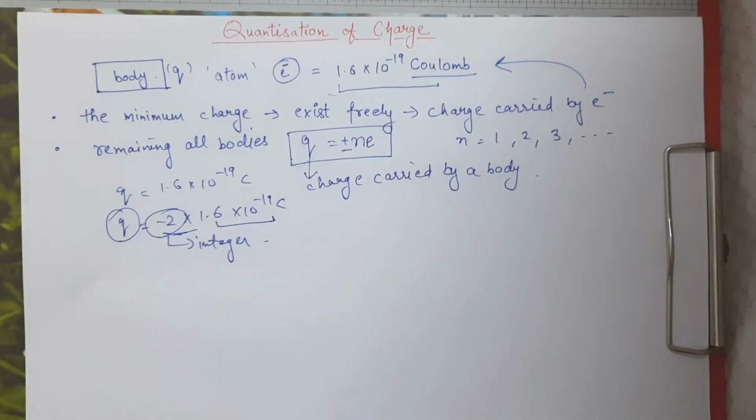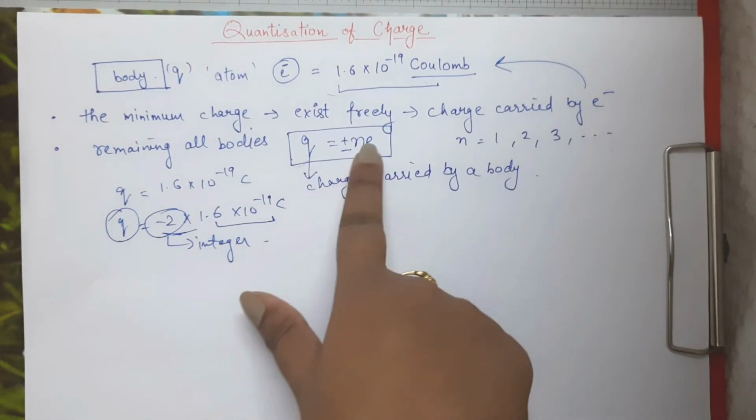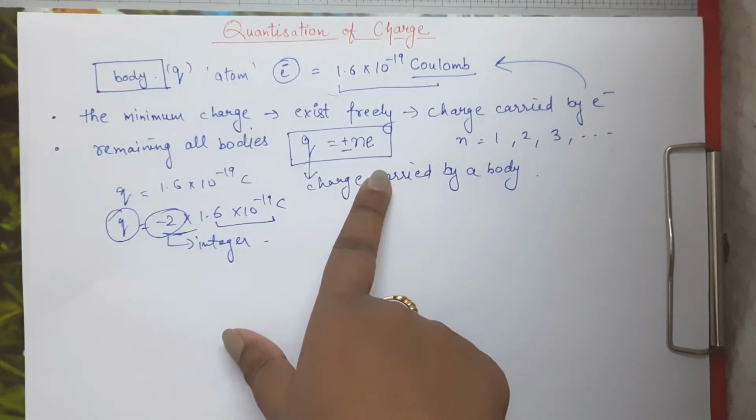This is a very basic property of charge, that it has discrete values and not continuous values, right? So any body cannot have any amount of charge. It can have any discrete amount of charge, and that discrete amount will follow this relation, that is Q equals plus minus N E.